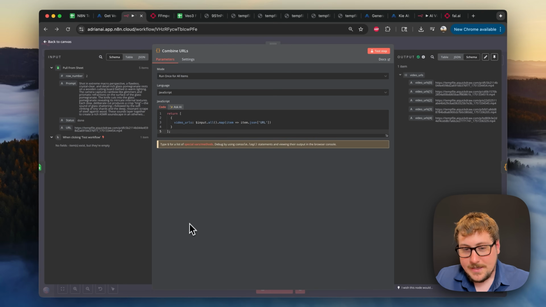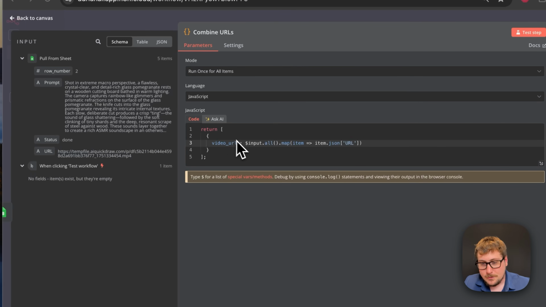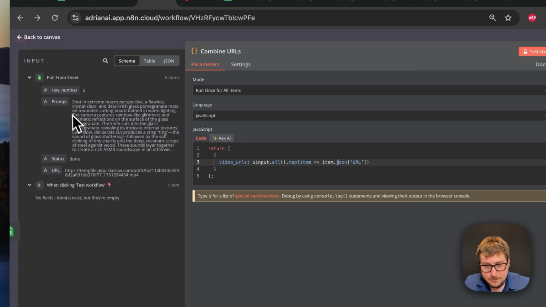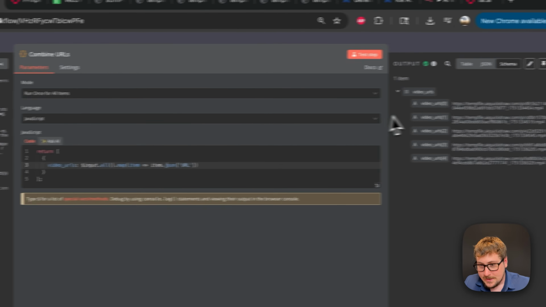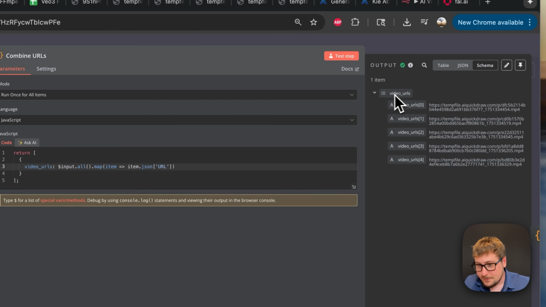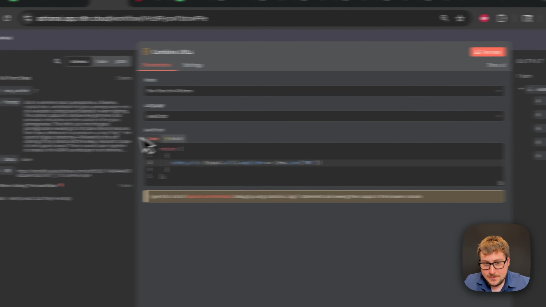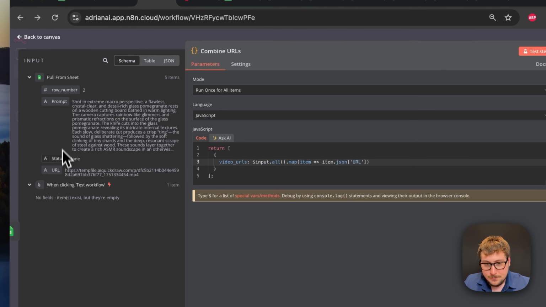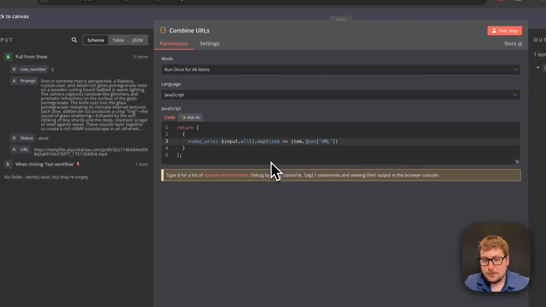So, combining URLs. Basically, you're just going to take this code from my template. It's JavaScript code that takes all these 5 items and their URL equivalent, and then puts them into this type of file system. It's a little bit confusing. Basically, this is an array of videos versus this is 5 separate items with all of these, and we're just extracting the URLs because that's the only important part.